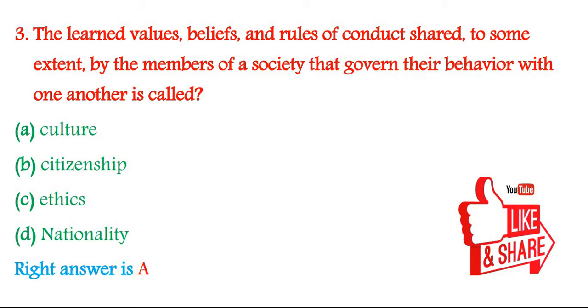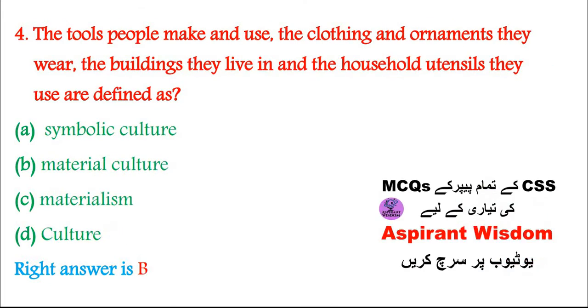3. The learned values, beliefs, and rules of conduct shared, to some extent, by the members of a society that govern their behavior with one another is called: A. Culture, B. Citizenship, C. Ethics, D. Nationality. Right answer is A. 4. The tools people make and use, the clothing and ornaments they wear, the buildings they live in, and the household utensils they use are defined as: A. Symbolic culture, B. Material culture, C. Materialism, D. Culture. Right answer is B.